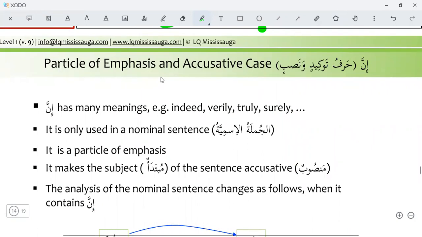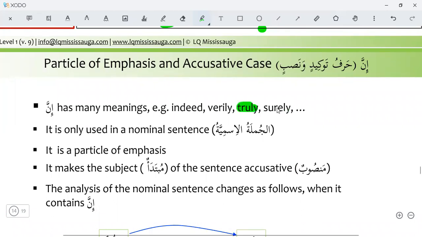Particle of emphasis and accusative case, inna. Harfu tawkid wa nasab. How can we use it? Inna has many meanings: indeed, verily, truly, surely. So we use all these meanings.